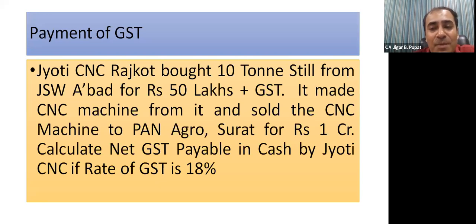So Jyoti CNC will finally be paying 9 lakh CGST minus 4.5 lakh input tax credit. So finally paying 4.5 lakh only in cash from out of pocket. That is the gist. And that's why the GST is called value added tax.